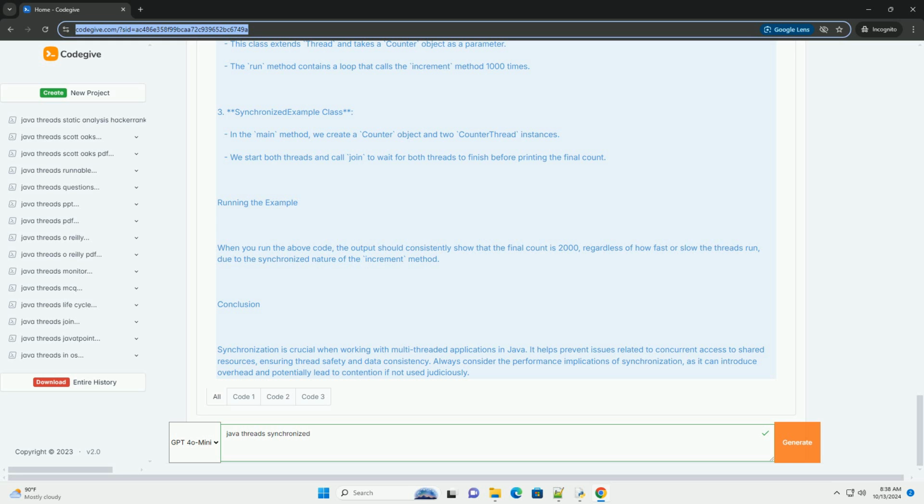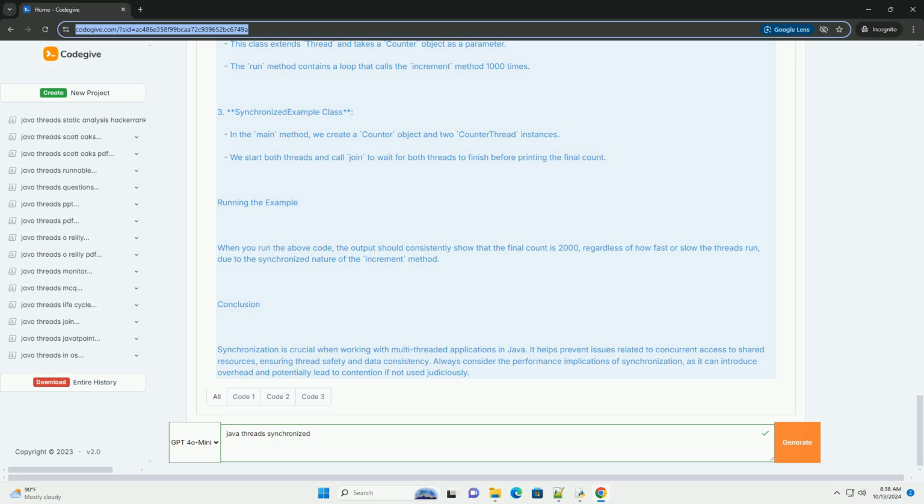2. CounterThread class. This class extends Thread and takes a Counter object as a parameter. The run method contains a loop that calls the increment method 1000 times. 3. SynchronizedExample class. In the main method, we create a Counter object and two CounterThread instances. We start both threads and call join to wait for both threads to finish before printing the final count.